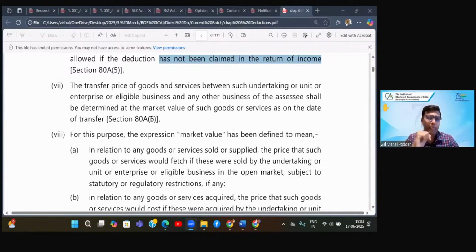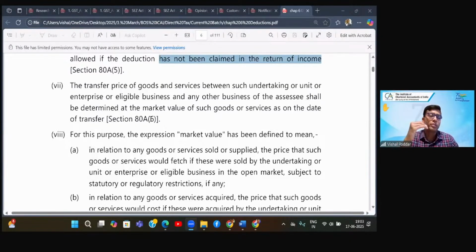Law has no problem. Now understand this. Your cement business is fully taxable, whereas your infrastructure business has some deduction for the profits. Now, there is a possibility you'll arrange your transaction between the two businesses in such a fashion that your cement business, which is supplying cement to your infrastructure business, is selling the cement to the infrastructure business at a very low price. So one bag is for rupees 500, it is selling it for 100 only. What is the impact?